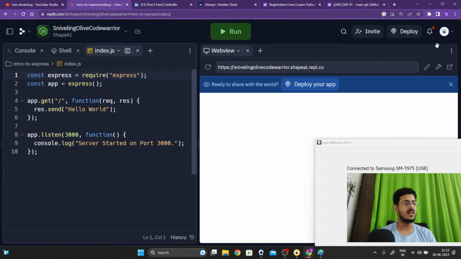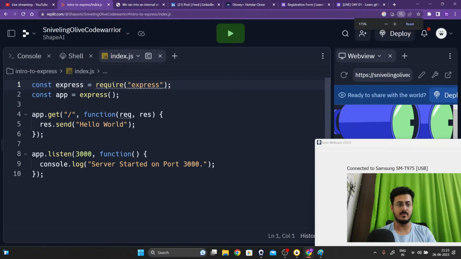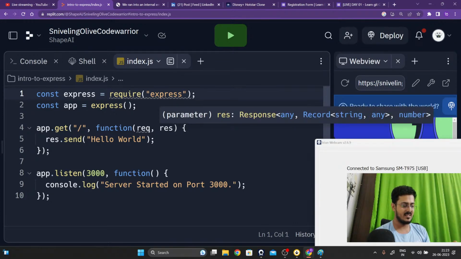Just make it bigger. I'll open it up in a new tab and push this out so that we are able to see the code. I'll increase the size. So right over here, guys, we were sending a hello world to our website. Let me also open up your chat section so that I'm able to see your chats. Give me a second, guys.